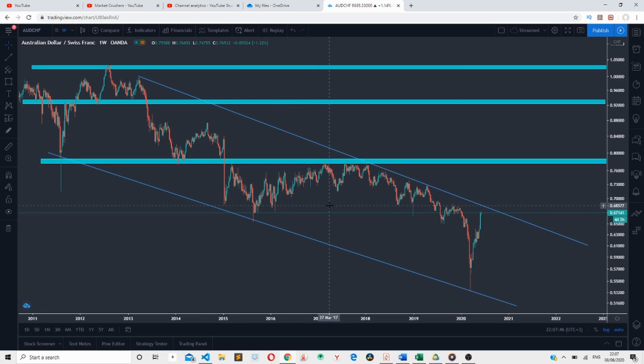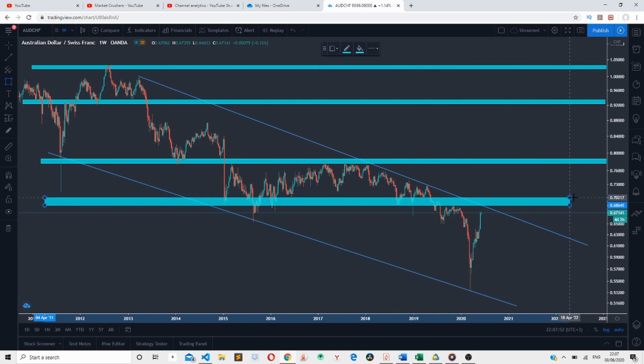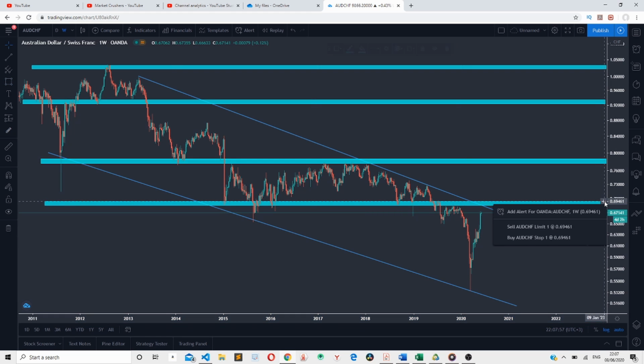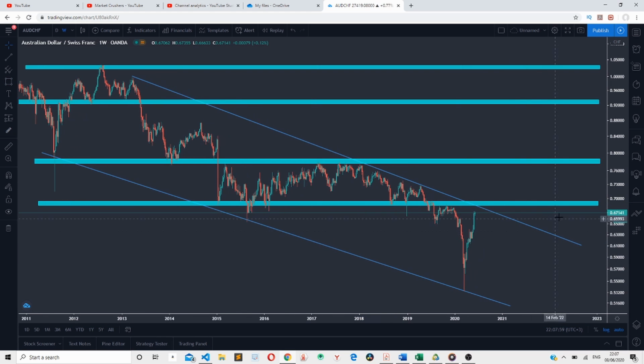And we also have this point here. This point was acting as a support, and then it was broken. The market came back for retest, and then it went downwards. And now the market is approaching this resistance level. So what are we looking for on the Australian dollar Swiss franc?